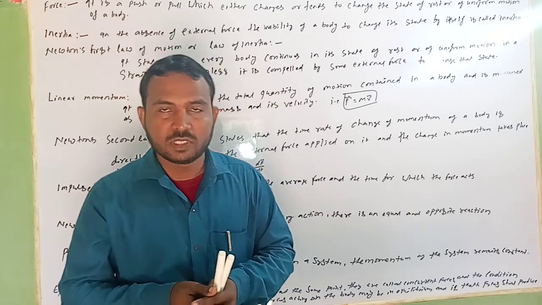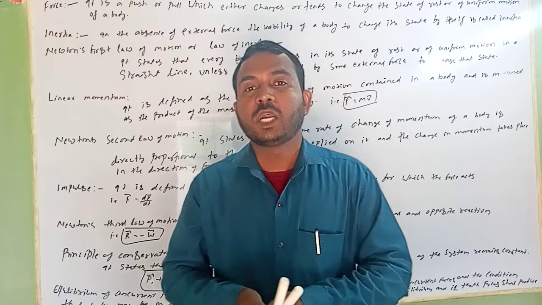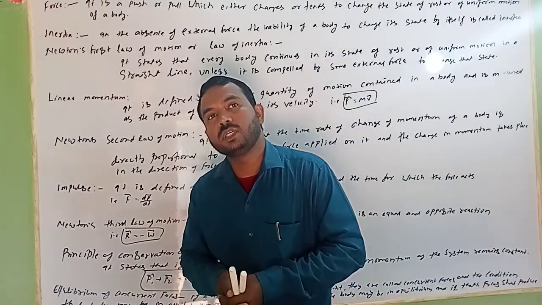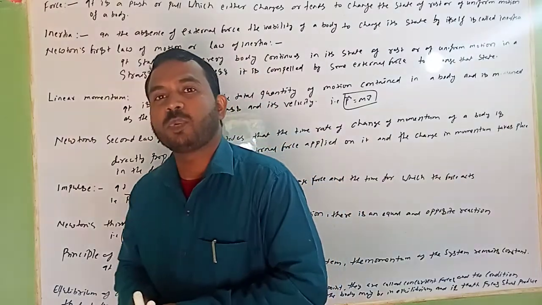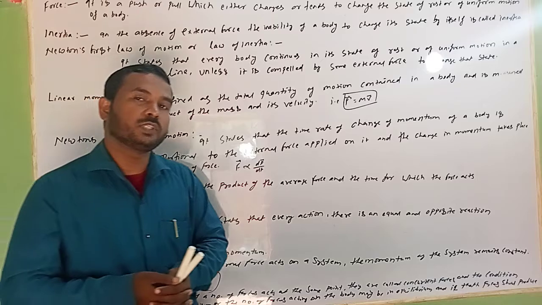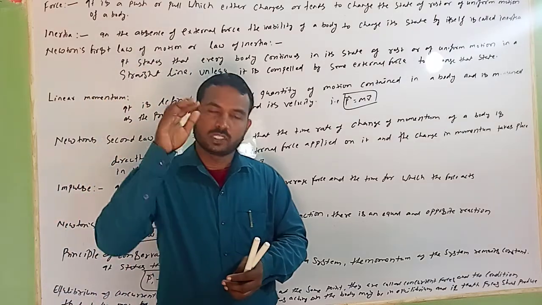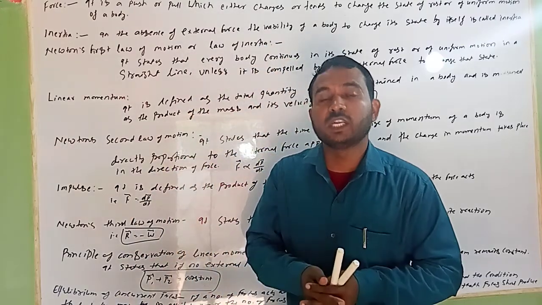Just like you may have seen in a storm, a cyclone. Even when you shake the branches of a tree or any plant, you may have noticed that suddenly the leaves, fruits and flowers start to come down. Why does it happen? Due to inertia.